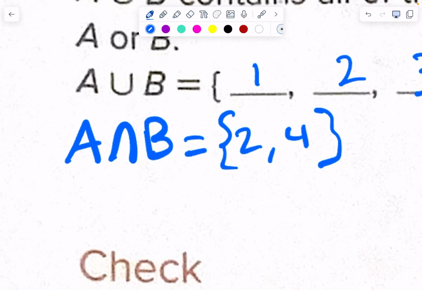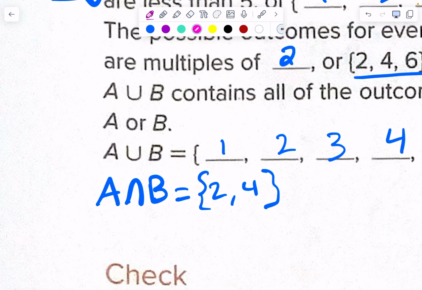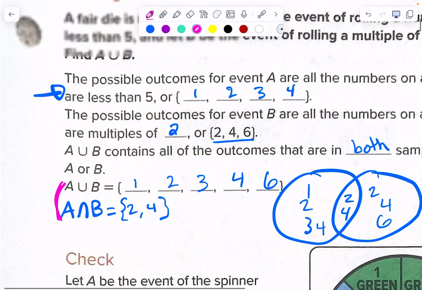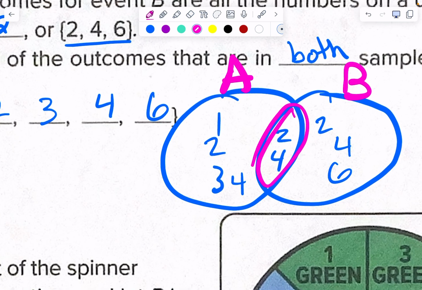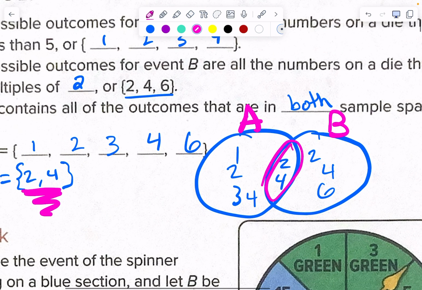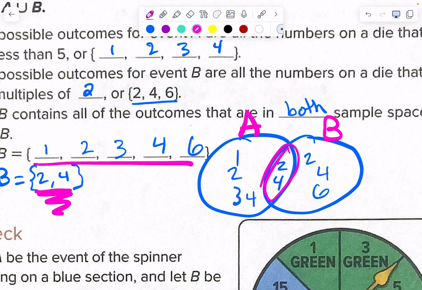Okay, in terms of and or, which one is and which one is or? And is the upside down U. The only numbers that are in A and in B are 2 and 4, right? But union is another way of saying or, because if I want to know the numbers that are in A or in B, it would be 1, 2, 3, 4, 6, right? So that's another way of thinking of it.